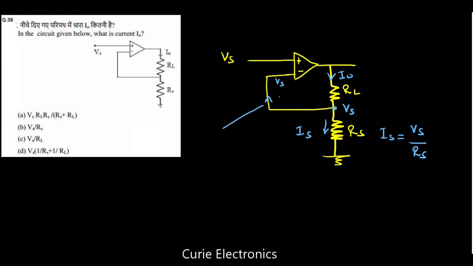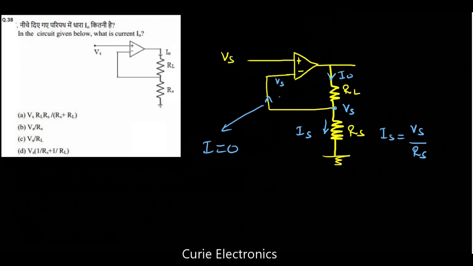Because there is no current flow into the op-amp input terminal, that current is going to be 0. Then what we can say is Is is flowing.